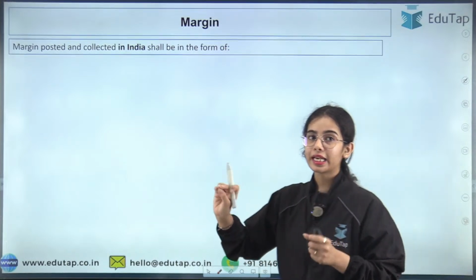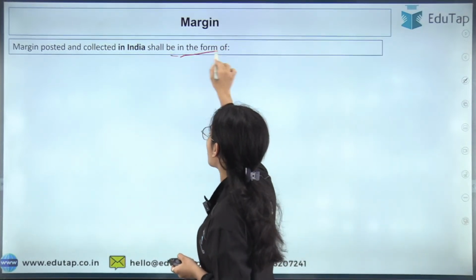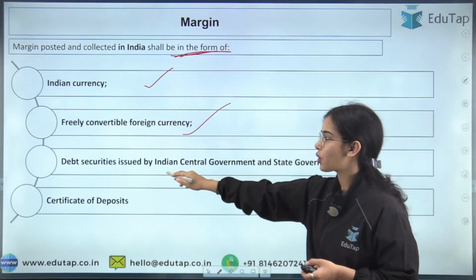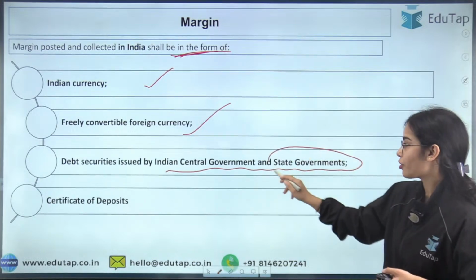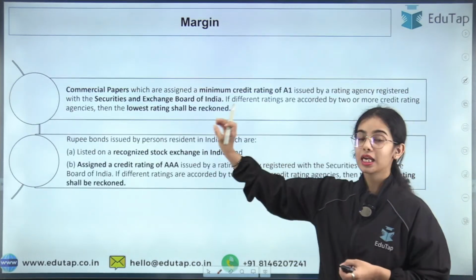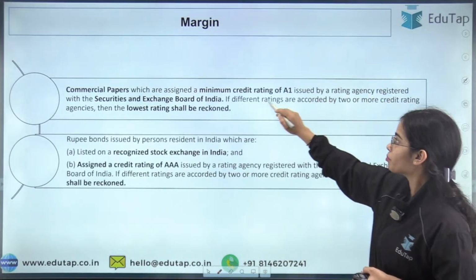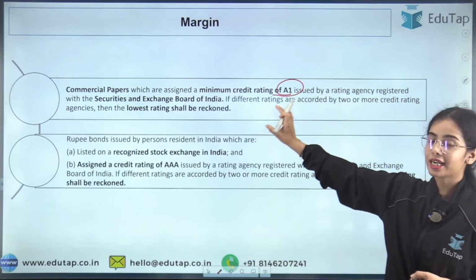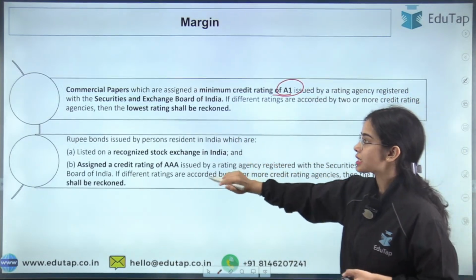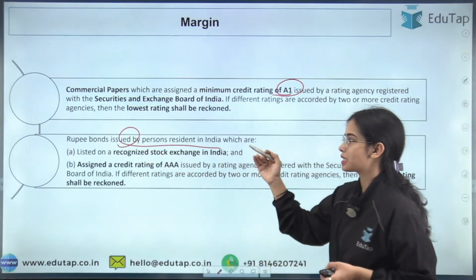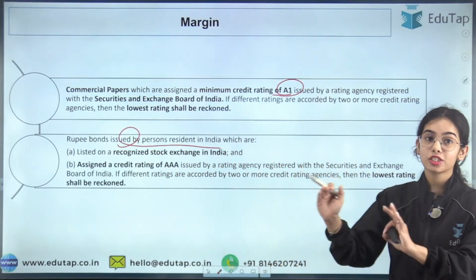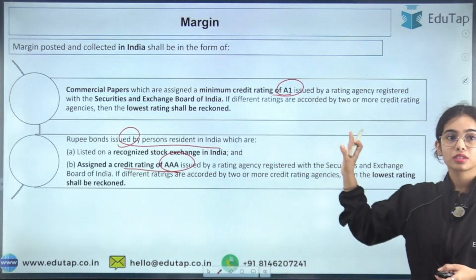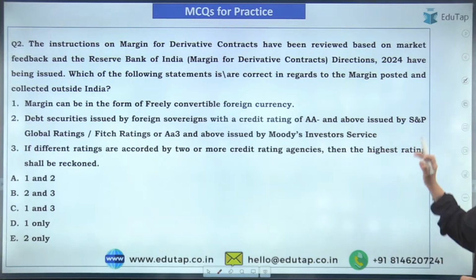The margin posted and collected in India shall be in the form of Indian currency, freely convertible foreign currency, debt securities issued by the Indian central government and state governments, certificates of deposit, and commercial papers having the minimum credit rating of A1 from a credit rating agency registered with SEBI. Next, rupee bonds issued by persons resident in India that are listed on a recognized stock exchange and assigned a credit rating of AA. Okay, so this was the first question.